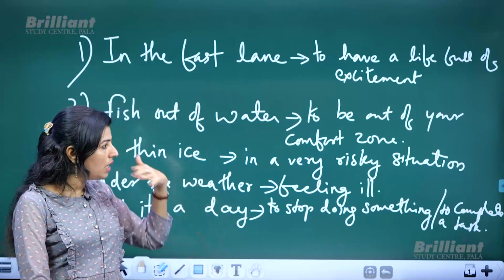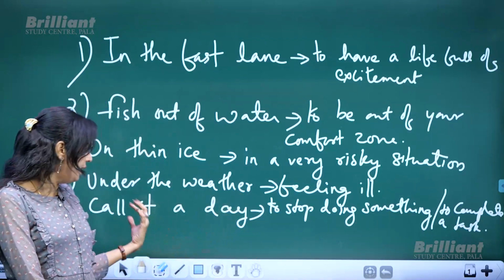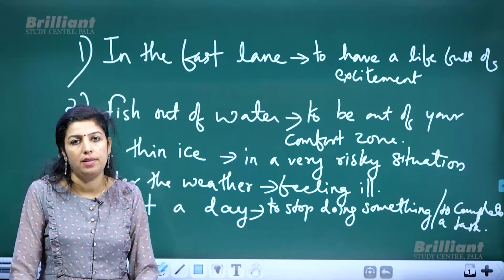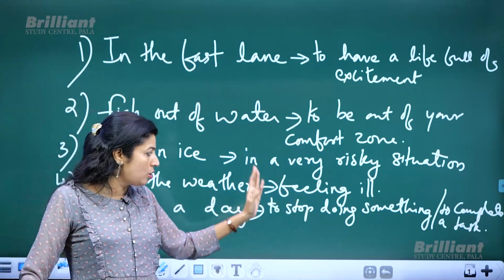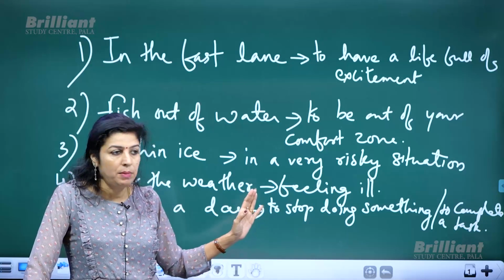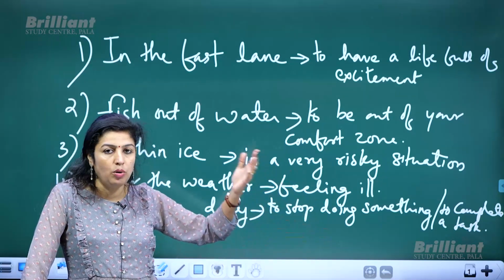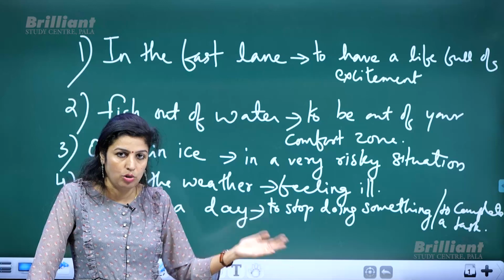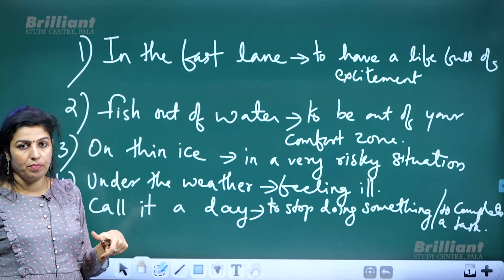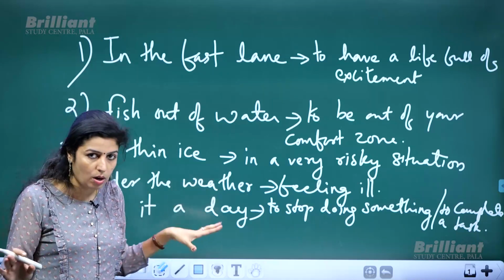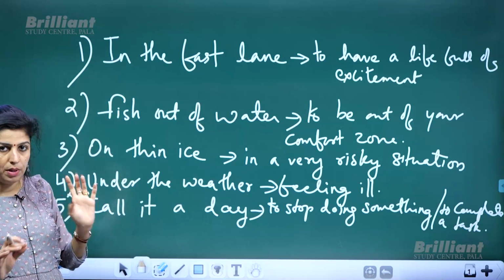But later we decided to call it a day. Why? Because everyone was tired. So we thought of not doing that. We thought of stopping that. So to stop doing something. That means you change your decision and you decide not to do that. You stop doing it, and that's what you call it a day. You're done for the day, or else it's all over. You decided to stop that activity.